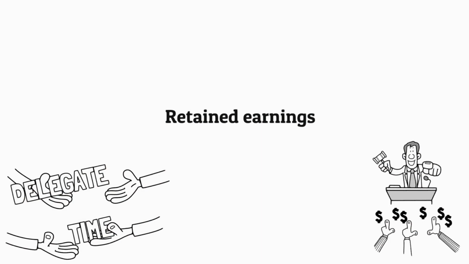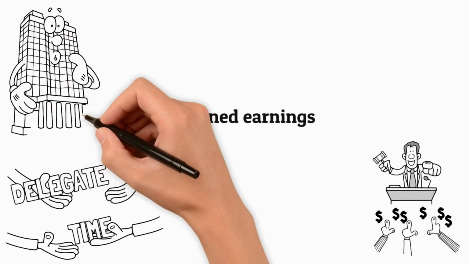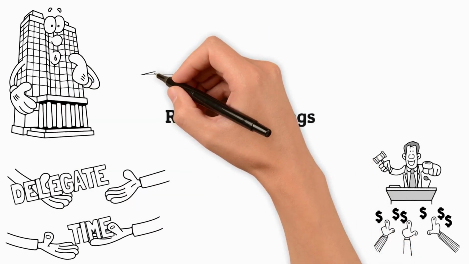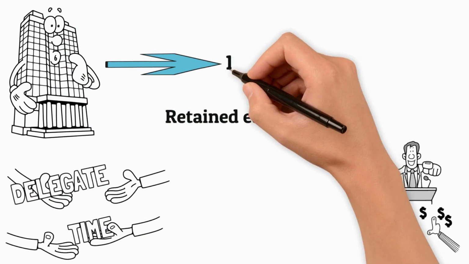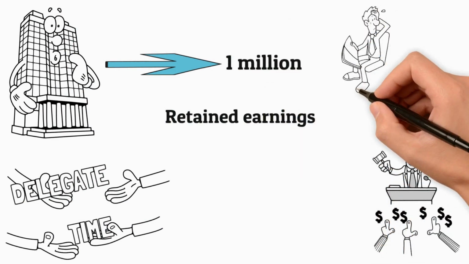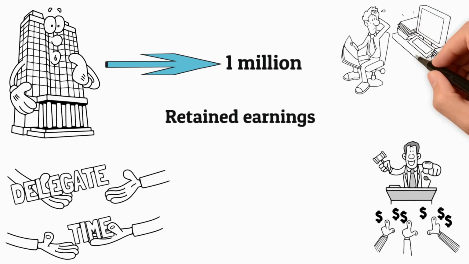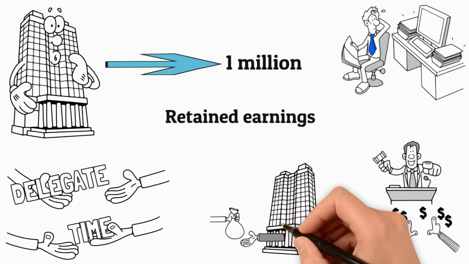For example, let's say XYZ company makes $1 million in profit this year, but pays out all of its profit, $1 million, in dividends. But let's also say that it takes 5 years for it to reach your dividend threshold of $2,000. So XYZ company has to pay the dividends over the next 5 years, $1,000 per year.